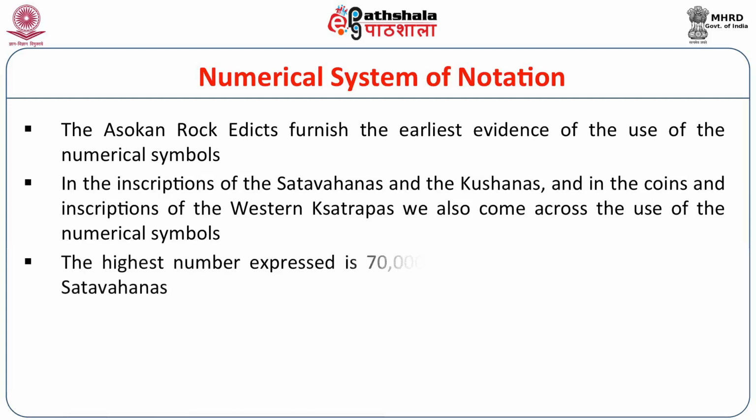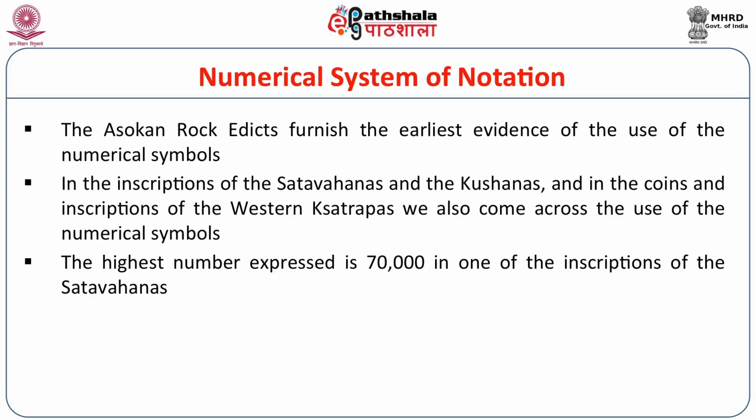The highest number expressed is 70,000, in one of the inscriptions of the Satavahanas, known from the Nanaghat inscription of Nayanika, the queen of Satakarni the first.